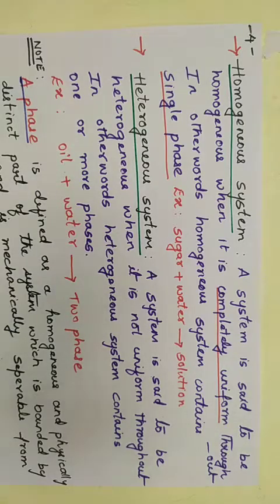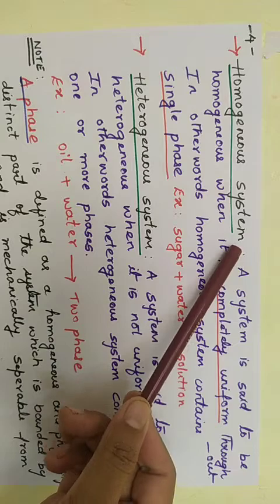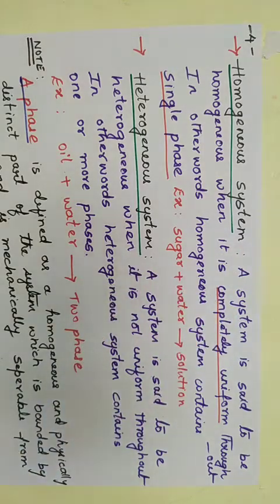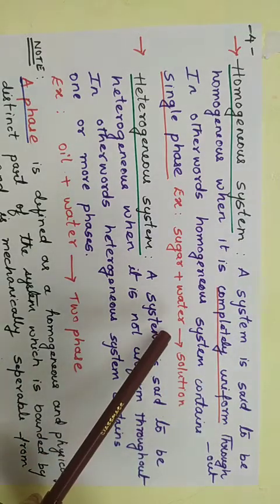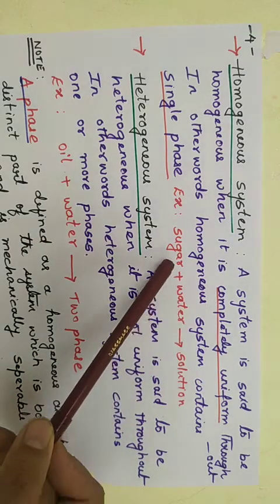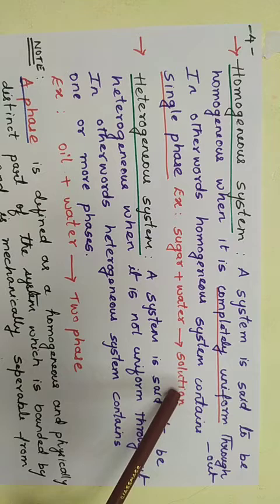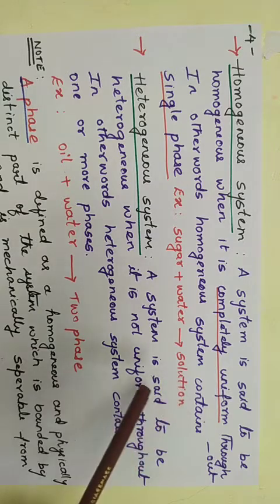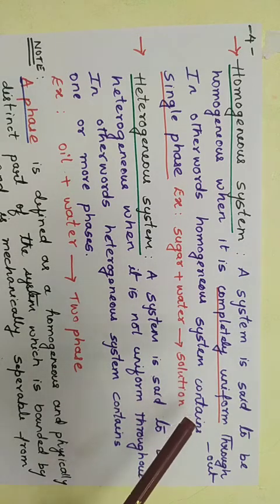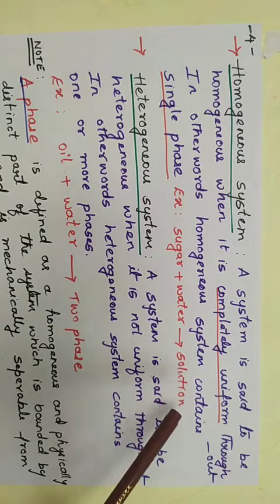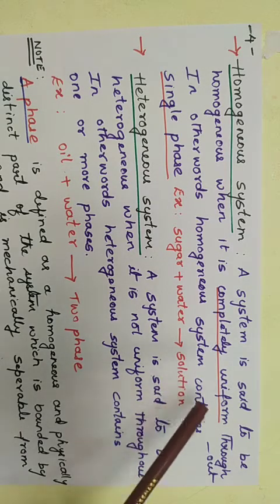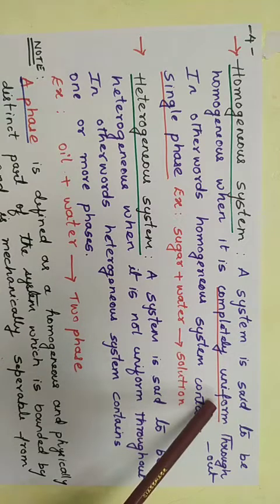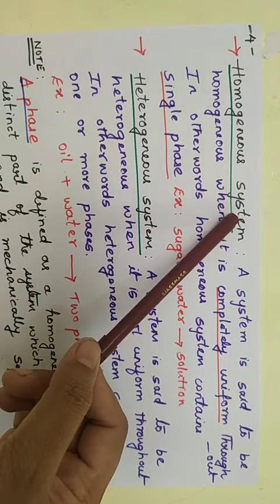Well students, now let us understand what is a homogeneous system and heterogeneous system. So let me quote an example first. Homogeneous system: if you mix dissolved sugar in water, you will get a clear solution. Definitely the solution will be uniform throughout and there will be no layers of separation. Then such a system which is completely uniform throughout is known as homogeneous system.